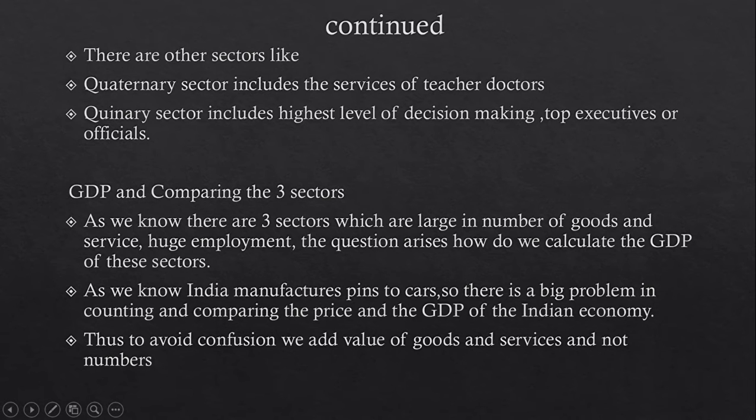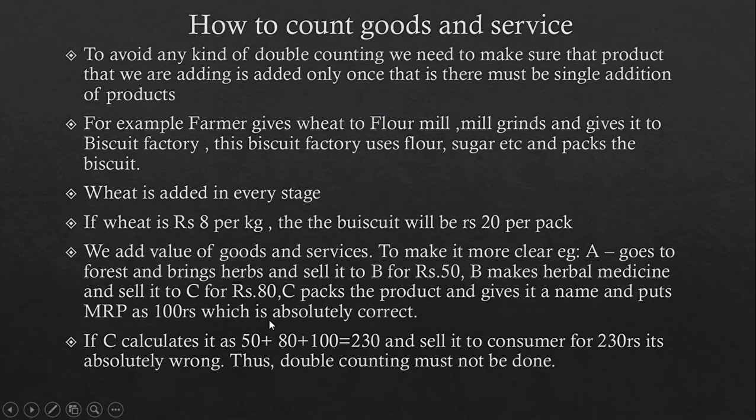So how is the value being added? How to count goods and services? To avoid any kind of double counting, we need to make sure that the product that we are adding is counted only once. That is, there must be a single addition, a single counting of products. For example, carefully, please understand this concept. For example, a farmer gives wheat to a flour mill.